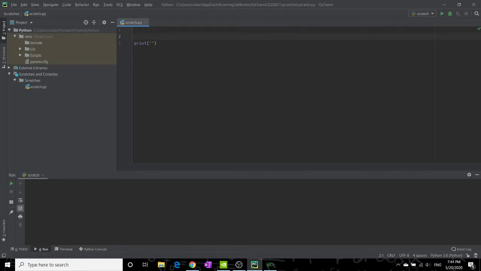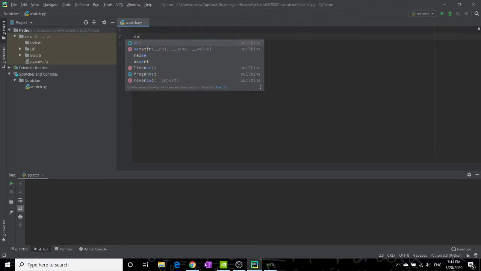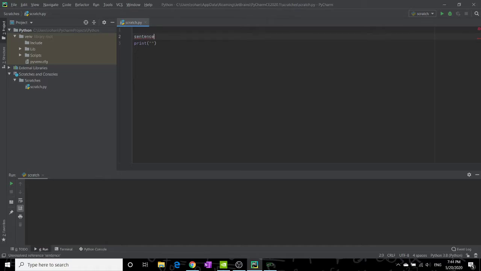If you remember from our last lesson about variables, we could assign variables. So let's say this is sentence_1 equals, let's say, "Joe was on his way to school then."